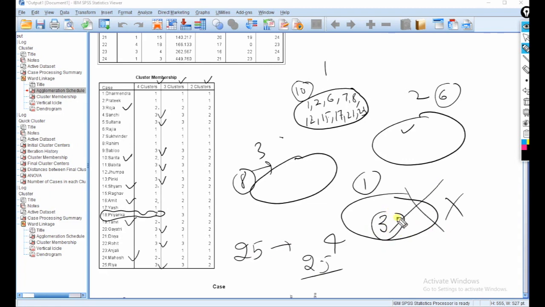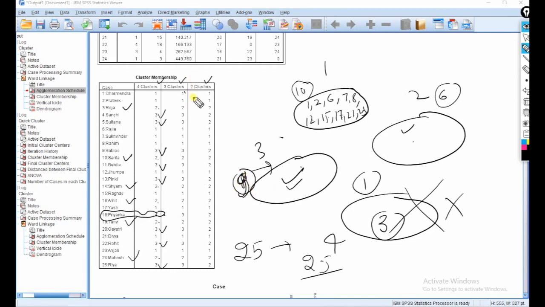But that is why this cluster is not desirable. If we take cluster 3, then for this cluster number 8, we are re-specifying. We are taking 3 clusters here, 1, 2 and 3. So Priyanka, respondent number 18, will come in cluster number 3. Okay, so the number of respondents would be 9 here.